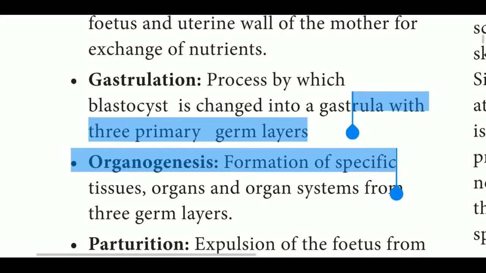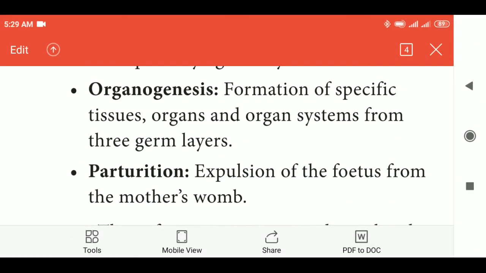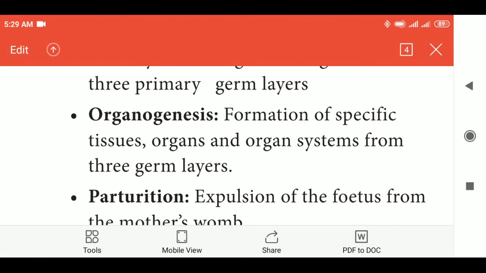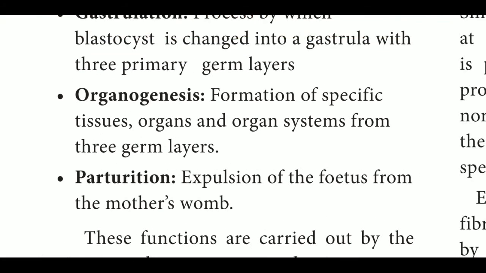Next one, organogenesis. Formation of organs or tissues from the three germ layers is called organogenesis. Organogenesis is nothing but the formation of organs.